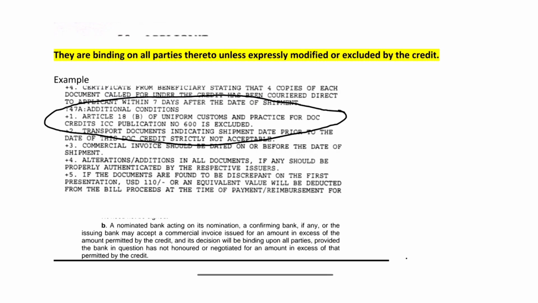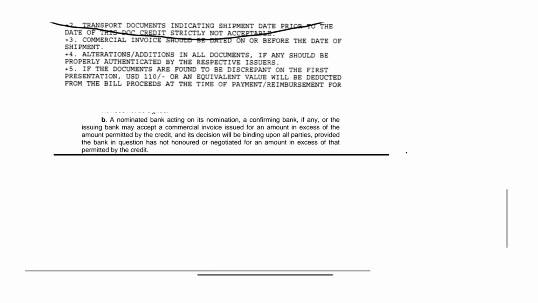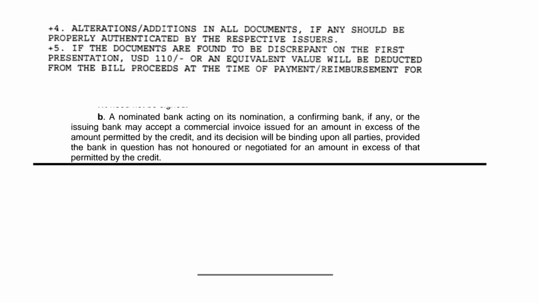Now we will see what Article 18b says, just for the reference to understand the second part. Article 18b says a nominated bank acting on its nomination, a confirming bank if any, or the issuing bank may accept a commercial invoice issued for an amount in excess of the amount permitted by the credit, and its decision will be binding upon all parties provided the bank in question has not honored or negotiated for an amount in excess of that permitted by the credit.